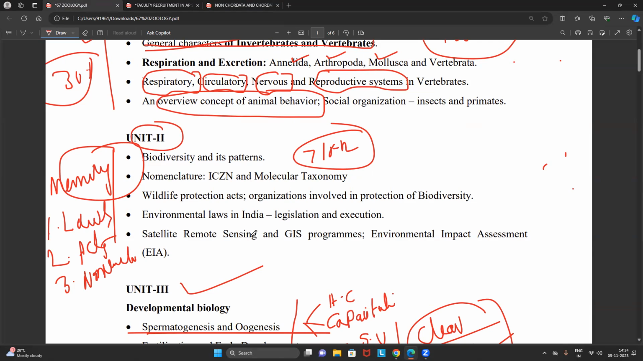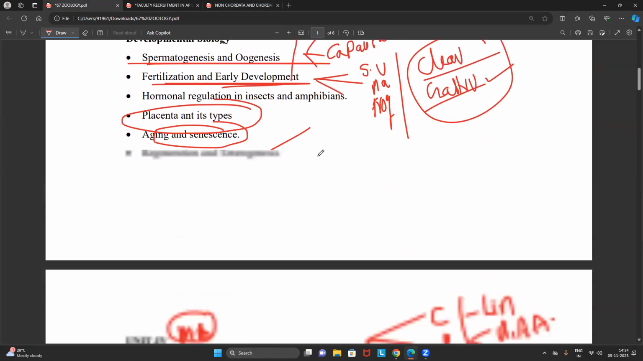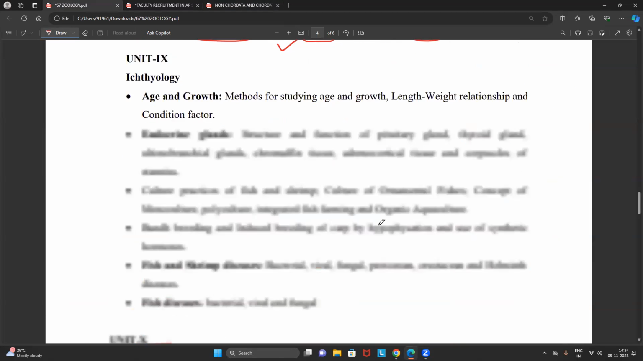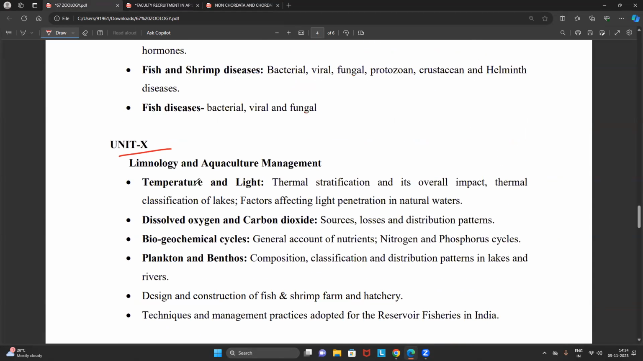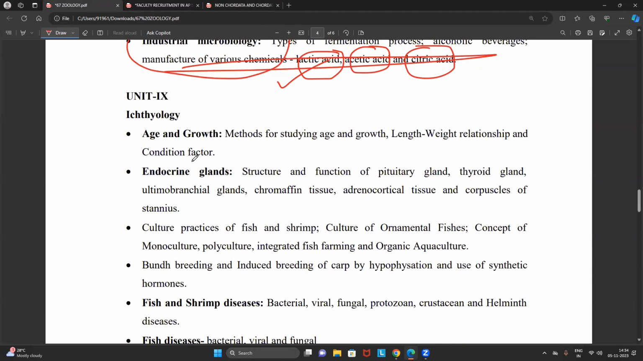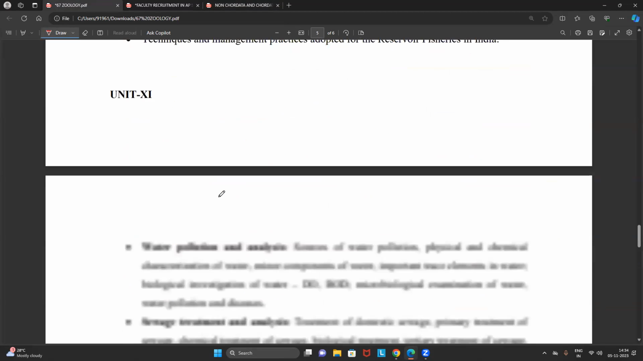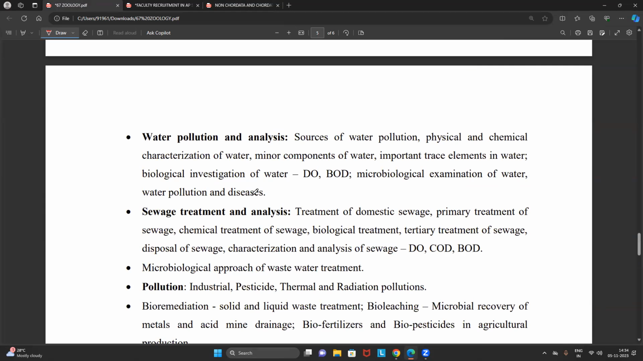I will provide the notes, as well as we will do the vigorous revision in the classes also. We can cover the entire unit very easily. Now, again, what about ichthyology, limnology, and the last one, water pollution? In these 3 units, what we have to focus on? I encourage you to give the highest importance to ichthyology, as well as water pollution and analysis also. I want all of you to cover both.